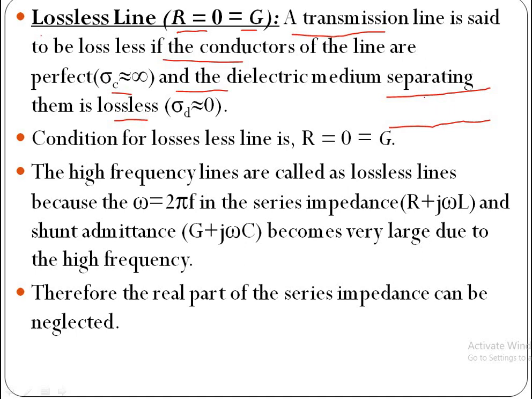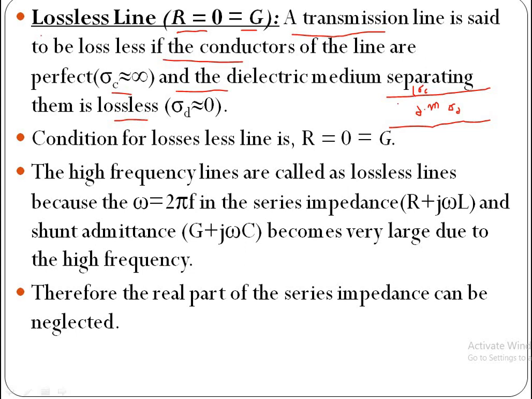The conductivity of these conductors is sigma C, and these two conductors are separated by a dielectric medium. The conductivity of this dielectric medium is denoted by sigma D.